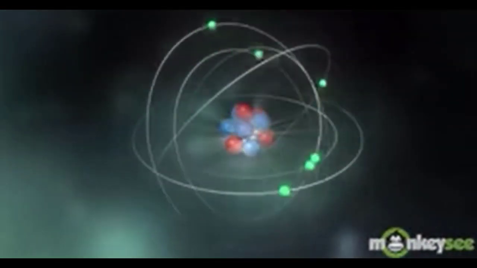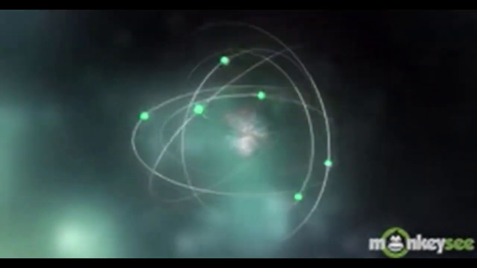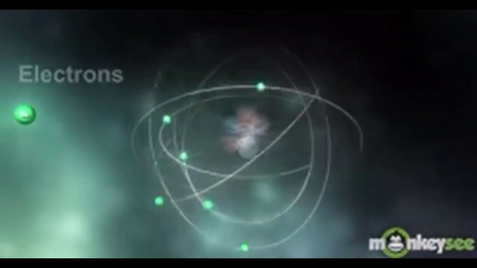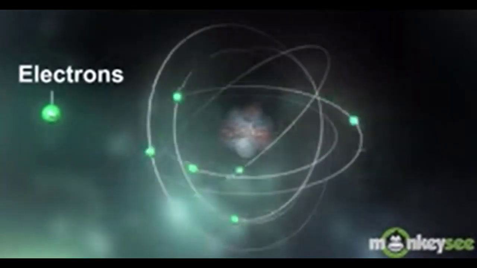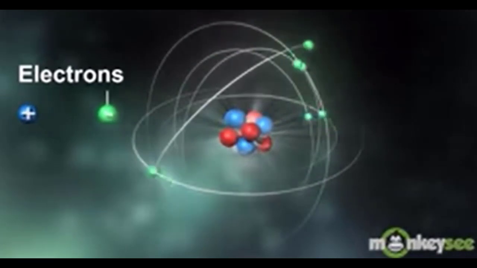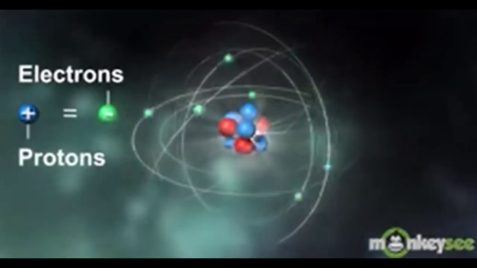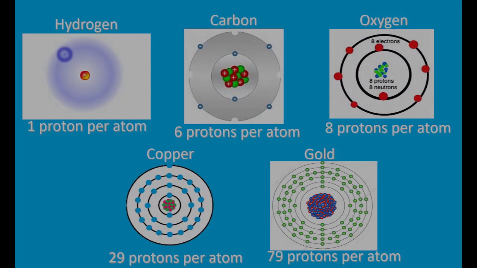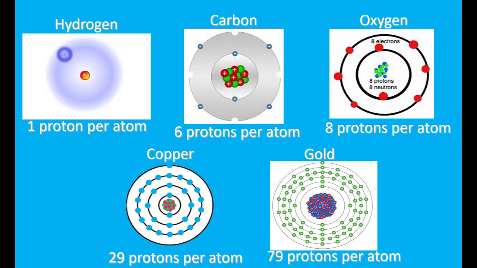Revolving around the nucleus like planets around the sun are negatively charged particles called electrons. Electrons and protons attract each other because they have opposite charge, so atoms usually have equal number of these particles. As you see here, different elements have different nucleus, different number of protons and electrons.